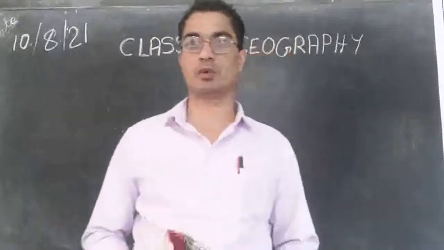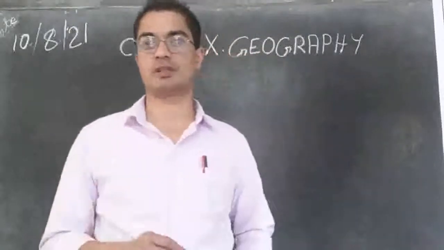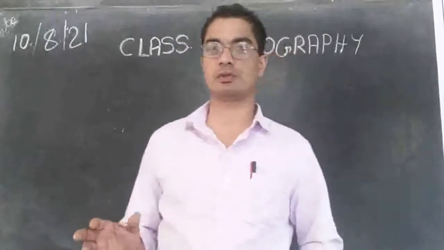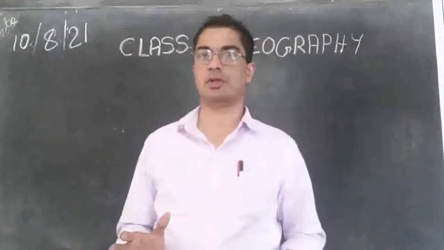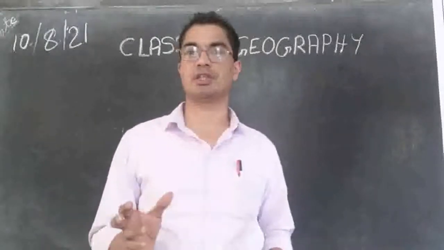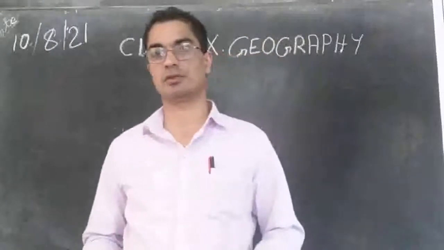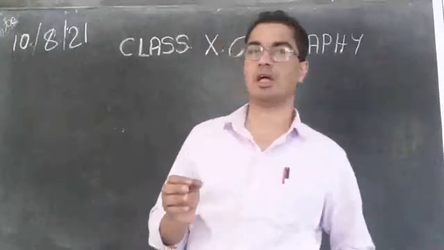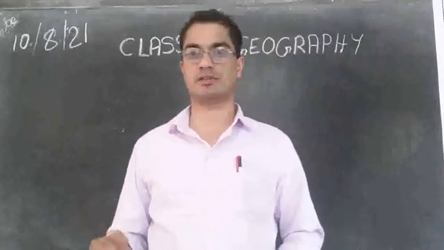3/4 of the earth is filled with water, but the pure water or fresh water is only just 2.5%, and out of this 2.5% also almost 70% is not available to us because it is in the form of ice, glacier and so on. So what is available to us is very little, and that is available in the well, in the running water like river, rainwater and so on.